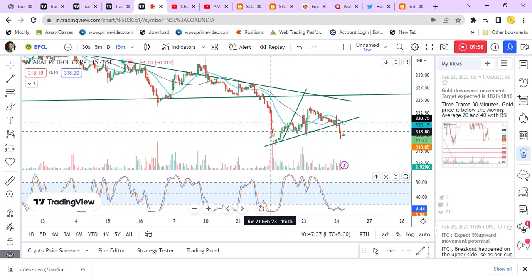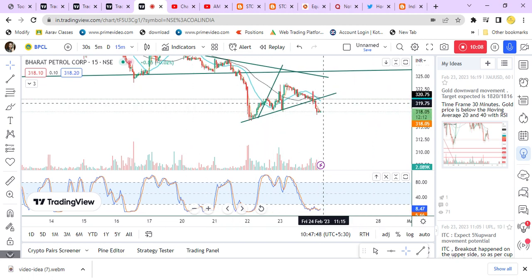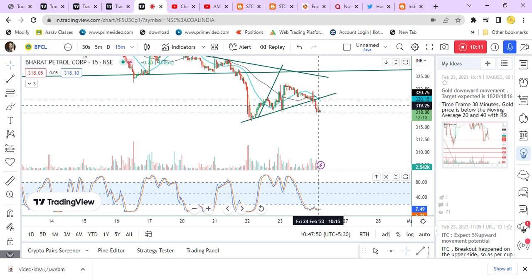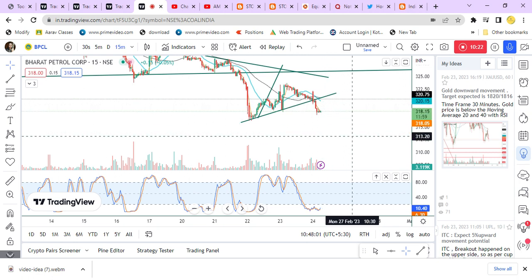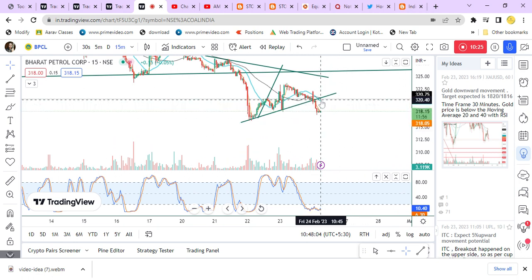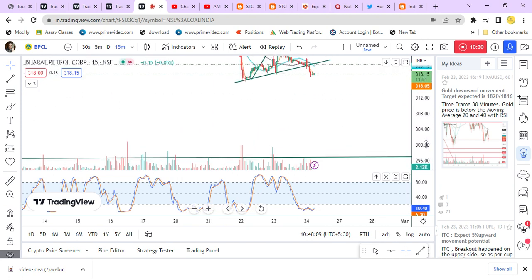We gave a call when it was somewhere here, 318 or 319. Okay, so this is about BPCL. For the one who wants to take a new call, here is the sell point, and this acts as a stop loss. For the one who is holding the call, this is the continuation of the call, and this is the target. Okay, this is about BPCL.